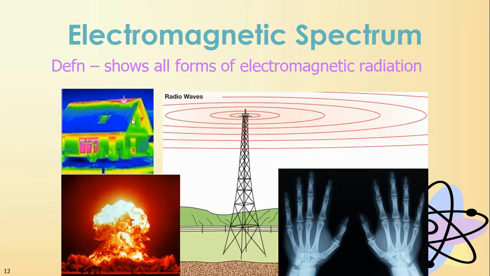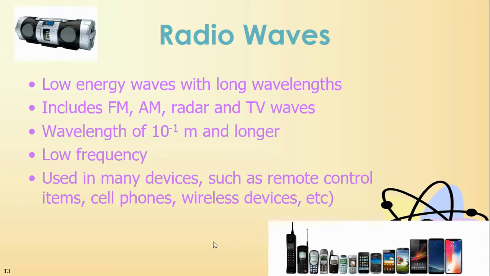So we're going to go through each one of these types of electromagnetic radiation one at a time. And we'll start with the lowest energy ones, the broadest wavelength, the radio waves, and end with the highest energy, shortest wavelength, which is gamma. Okay, so let's start with radio waves.